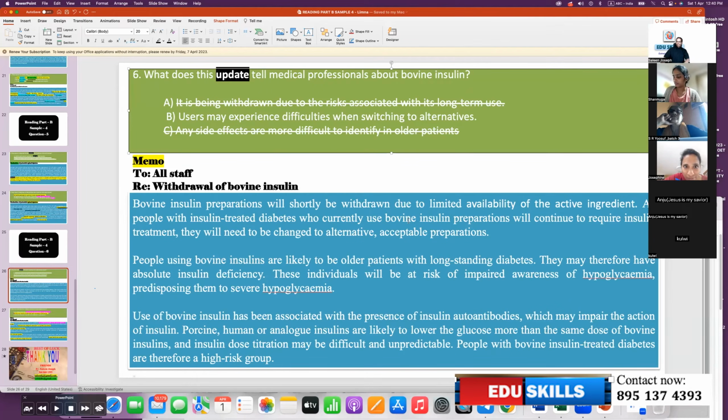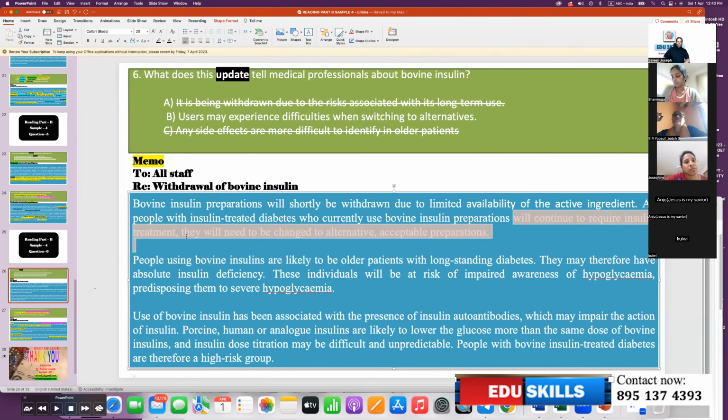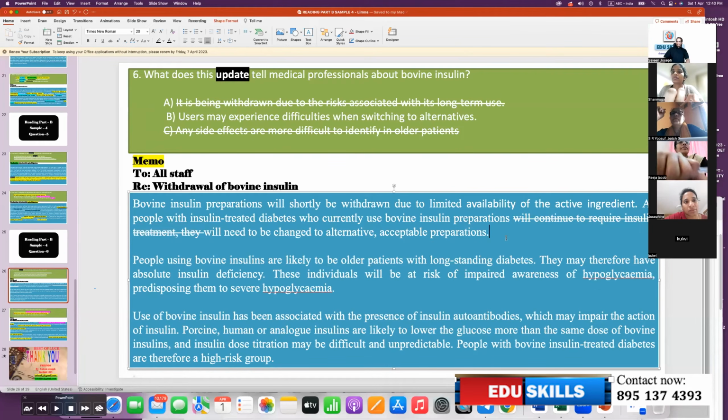If you want, you can eliminate certain things and ignore certain things and read. The preparations will need to be changed to alternative acceptable preparations. Means you have to switch to alternatives. So the same thing is explained again.